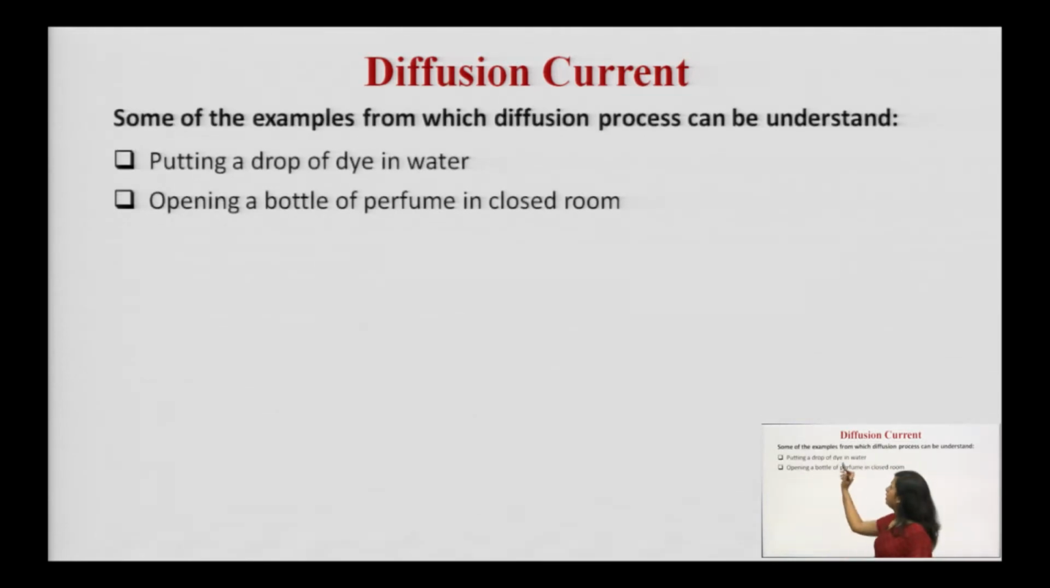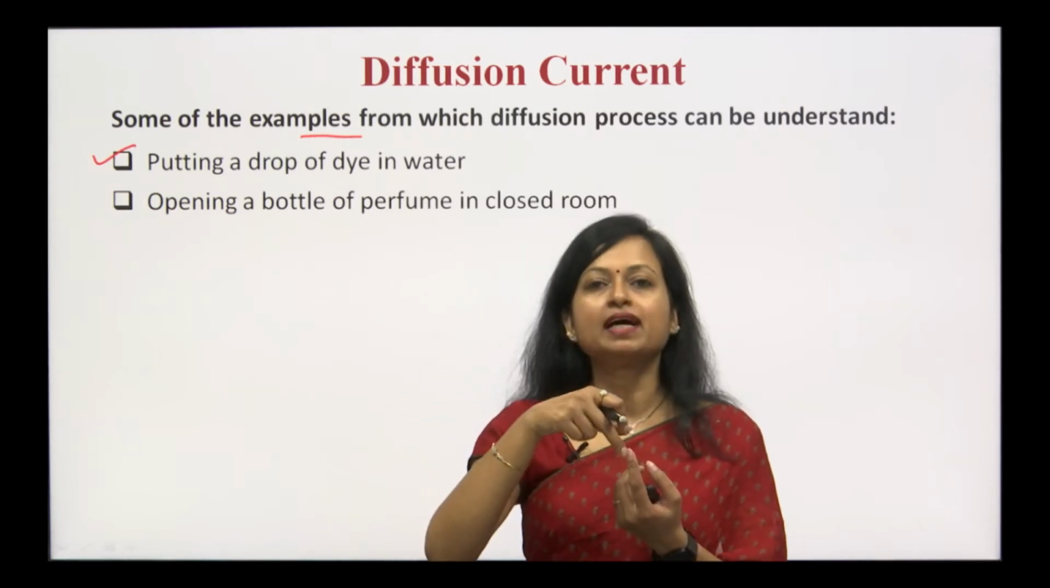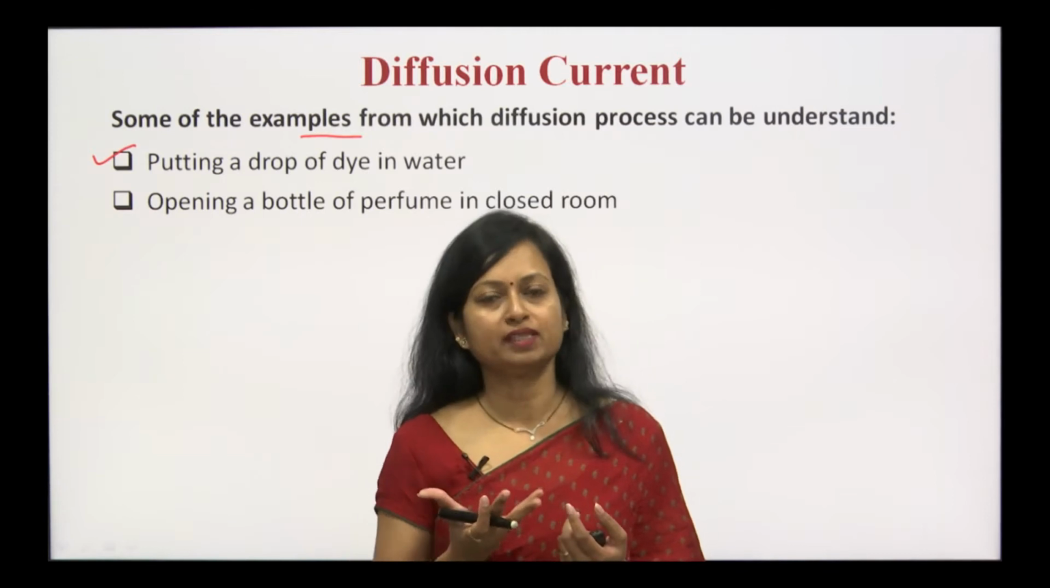Now, let me give you some more examples via which you will be able to understand more clearly what diffusion actually is. See the first example, putting a drop of dye in water. If you put a drop of dye in water, what will happen over there? You are just putting a drop. Initially you are going to observe that there is a drop, but after a certain time, that drop is spread out in the water.